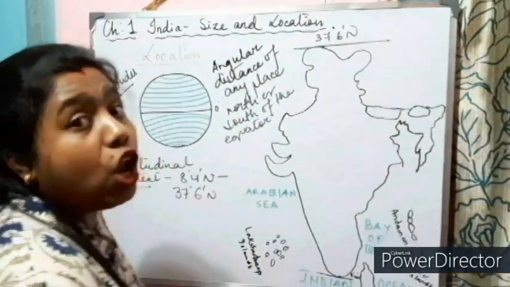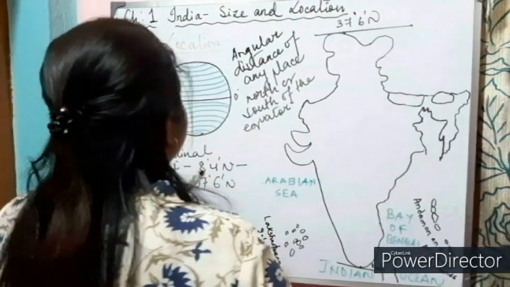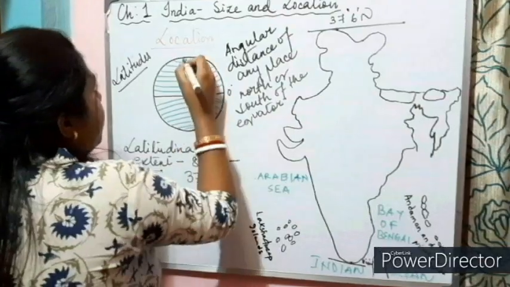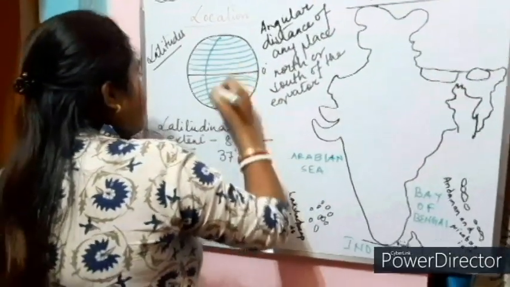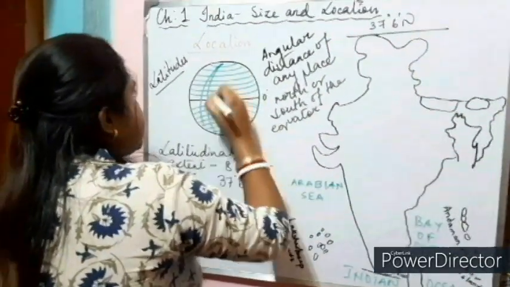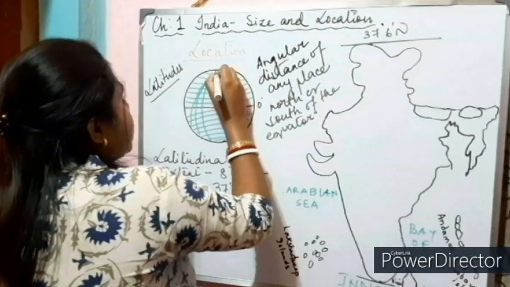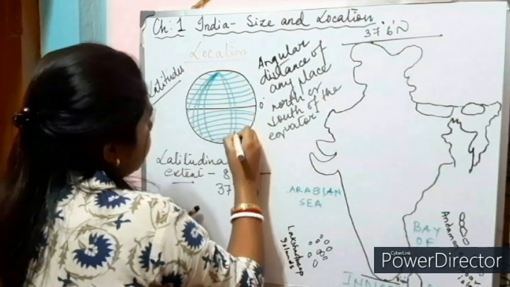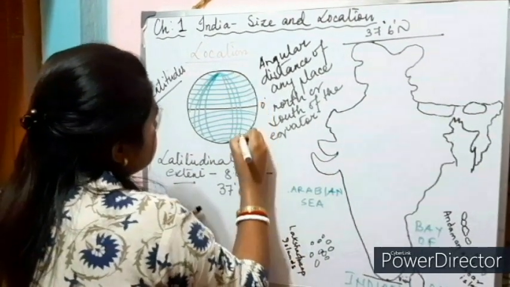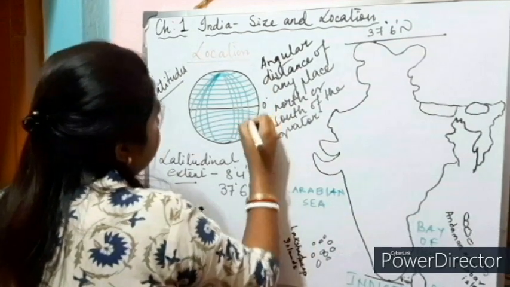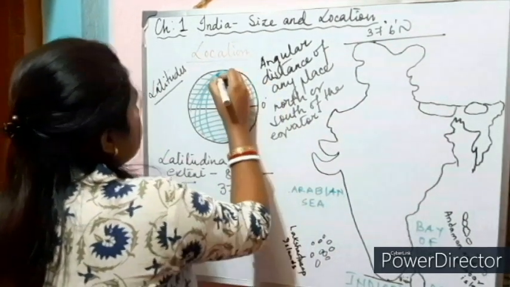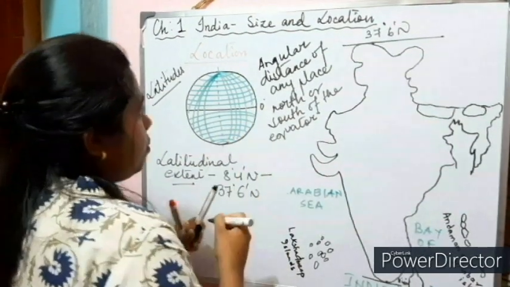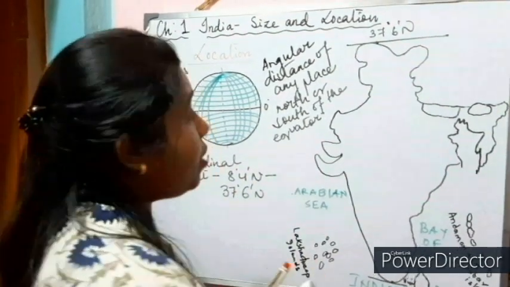Now what are longitudes? Longitudes are the semicircular lines, or we can say the angular distance measured of a place east or west of the prime meridian.